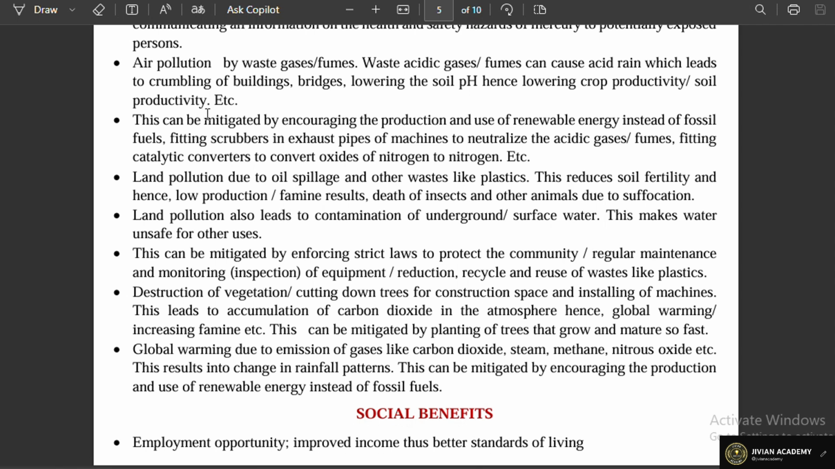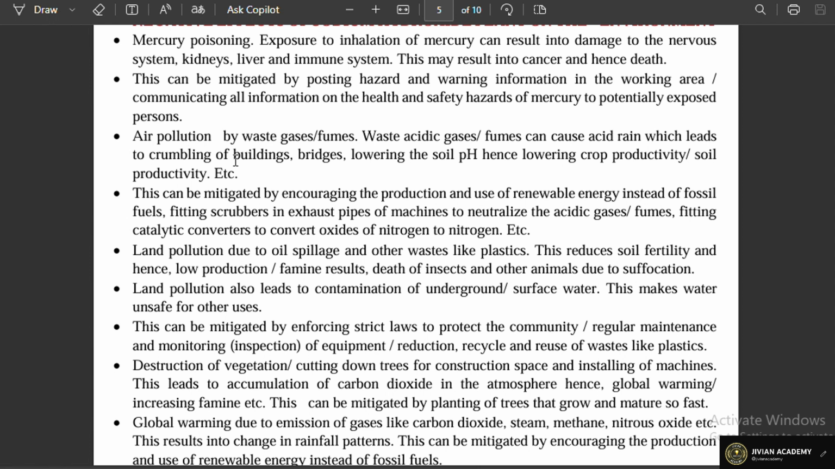We're looking at air pollution by waste of the gas fumes. So the waste acidic gases fumes can cause acid rain, which leads to crumbling of buildings, bridges, lowering the soil pH, hence lowering crop productivity. And this can be mitigated by encouraging the production and use of renewable energy instead of fossil fuels, fitting scrubbers in exhaust pipes of machines, and neutralizing the acid gases.